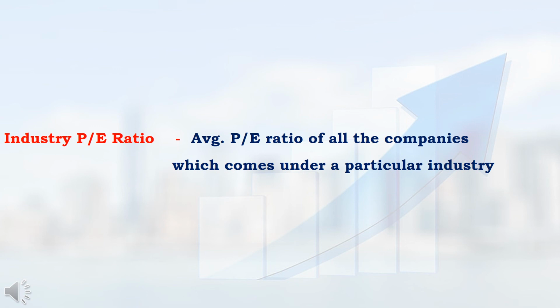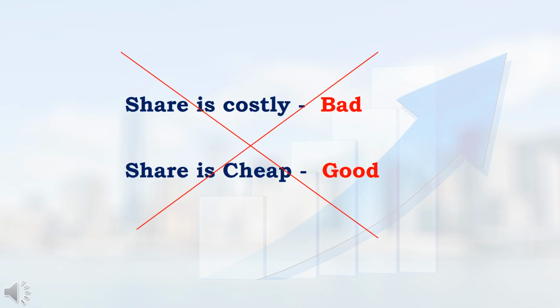FMCG, automobiles, refineries, pharma, like this, all the industries have a separate industry PE ratio. What is industry PE ratio? It is the average PE ratio of all the companies which come under one particular industry. That is industry PE ratio. While analyzing PE ratio, we cannot say that shares being costly is not good and shares at less cost is good. Like this we cannot analyze. You have to check, if any share is costly, whether that share is worth buying at high cost. That we have to check.